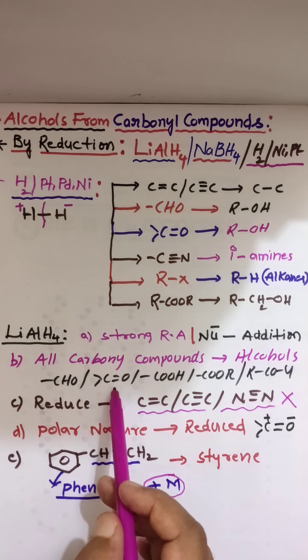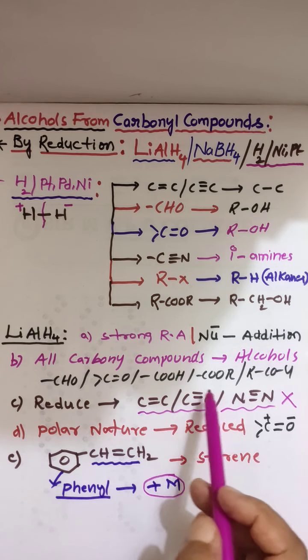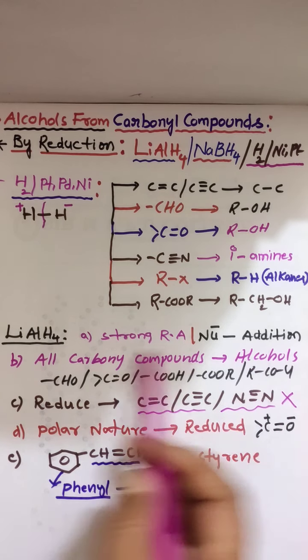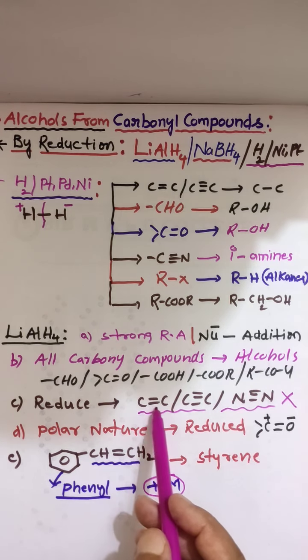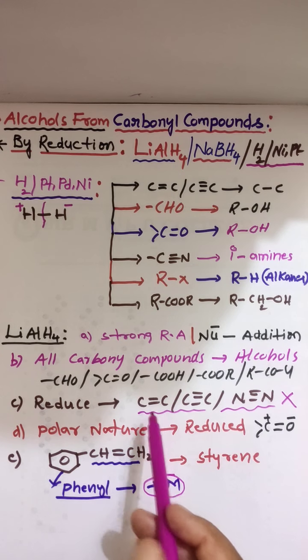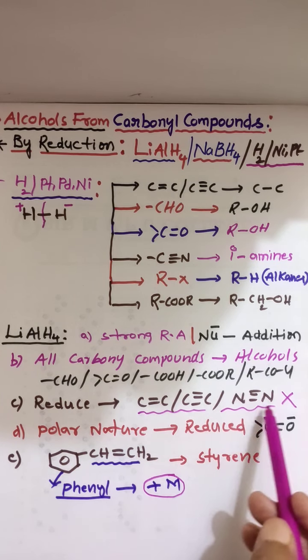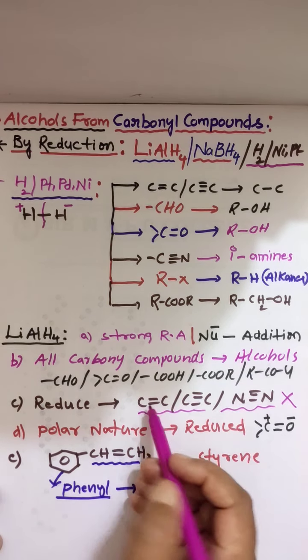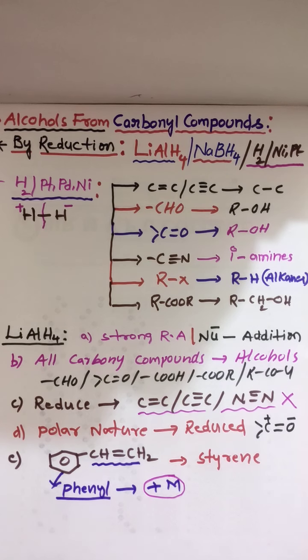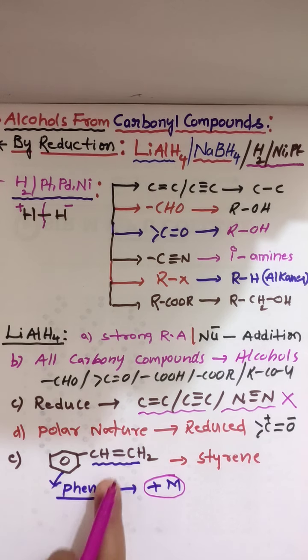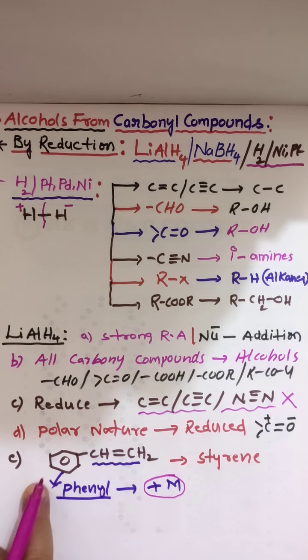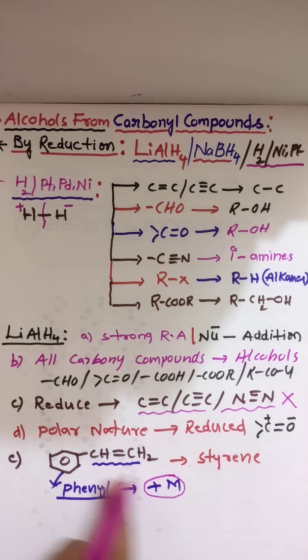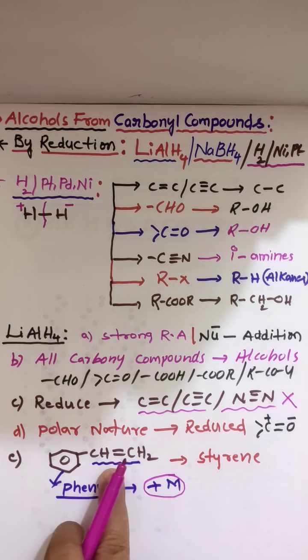So this is the reactivity. Aldehydes can be reduced, ketones, acids, esters, acid chlorides, all will be reduced at maximum to alcohols, but double bonded and triple bonded systems are not reduced, because these are non-polar. Both are the same carbons, so polarity is not there. But when a phenyl ring is bonded, it shows plus M effect, the mesomeric effect. Due to this effect, this one exception case will be reduced by lithium aluminum hydride.